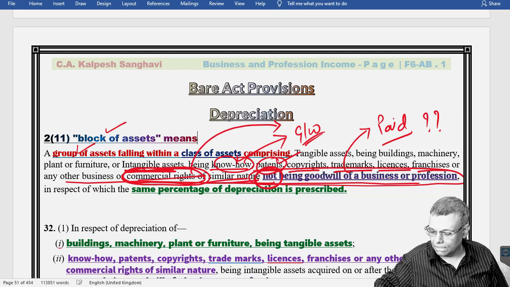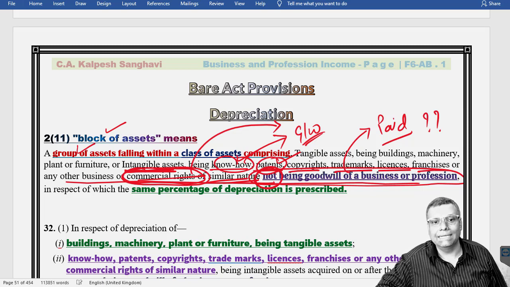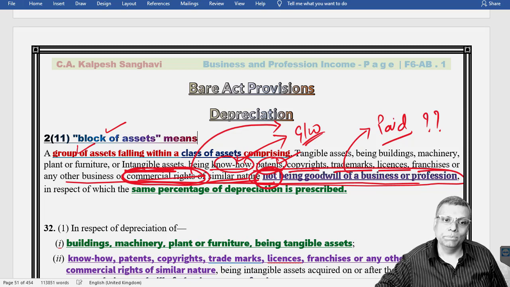So you have to identify how this particular asset has been classified from the intangible asset point of view, and thereafter you claim proper depreciation on this front. So this will be one of the points.